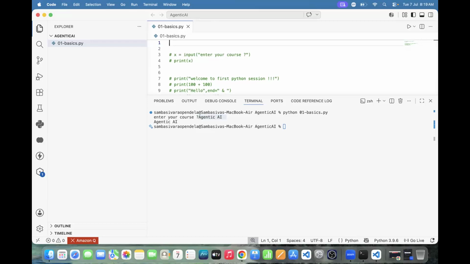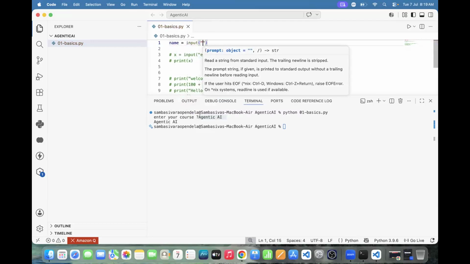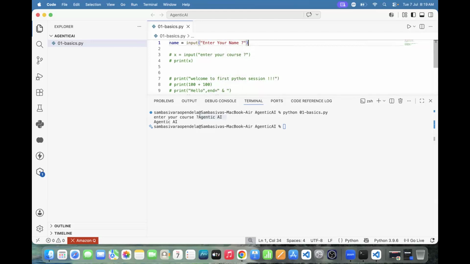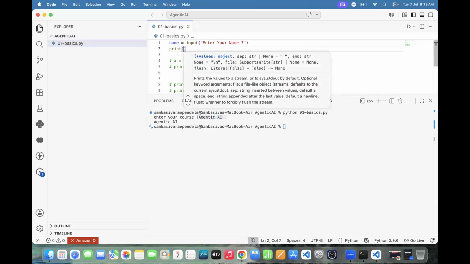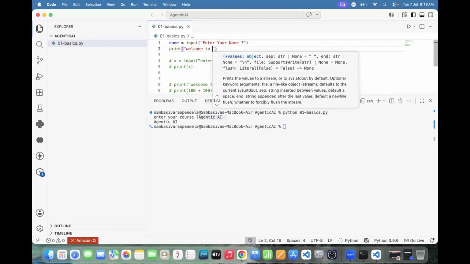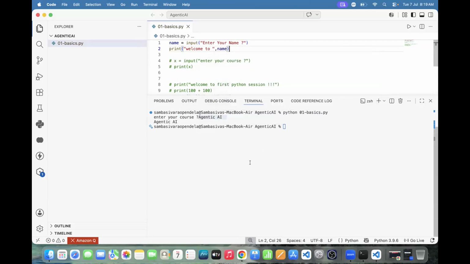See this one. Name equal to, what do we need to place? Input. Enter your name, something we need to place. Then print. Here I need to place some message. Which message? Welcome to, and I need to place the name. Both I need to print. Fine. Run the code.